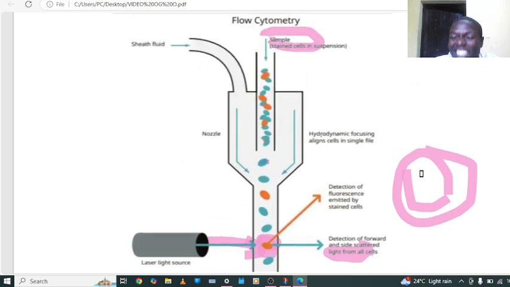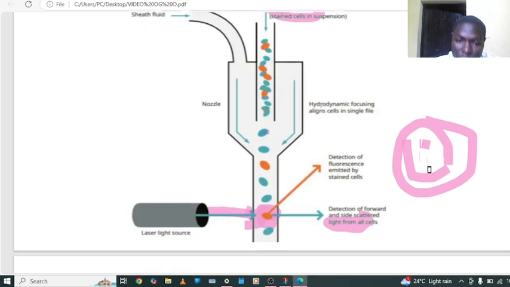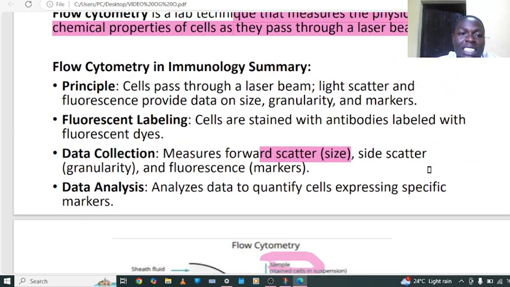Now we know that neutrophils have different granules. So these granules are detected by using flow cytometry. So let me see how the procedure of flow cytometry works. The principle: the cell passes through a laser beam. After passing the laser beam, the light scatter and fluorescence provide data on the size, granularity, and markers of that cell which passed in that machine.